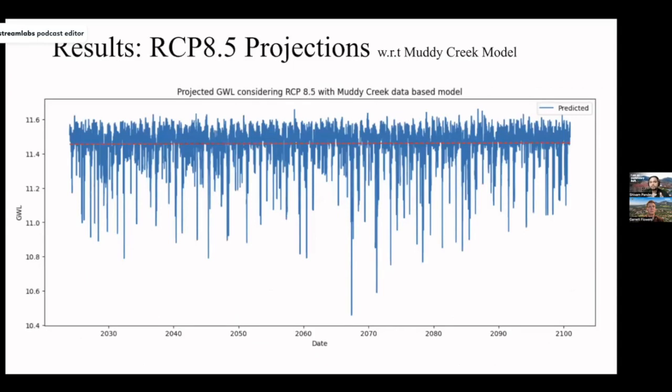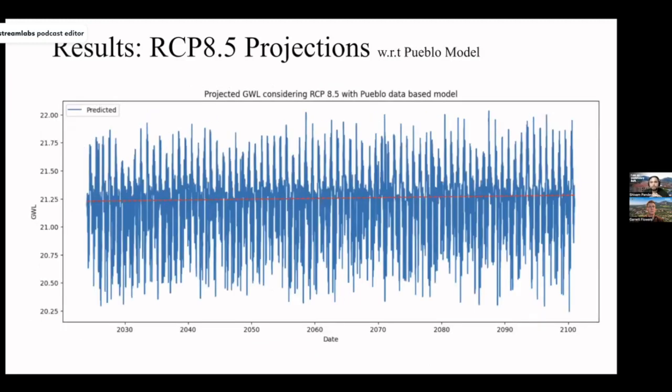Now, moving towards the projections, in which we are using the trained model to project the groundwater level for 2024 till 2100. This is how the data looks for the projections. The red line represents the average over the entire time frame of what the groundwater level would be. We observe a major dip in groundwater level somewhere around 2065 to 2070. Similarly, for the Pueblo-based model, these are the groundwater level projections from 2024 till 2100, considering the RCP 8.5 scenario. The red line again represents the average groundwater level over the entire time frame.